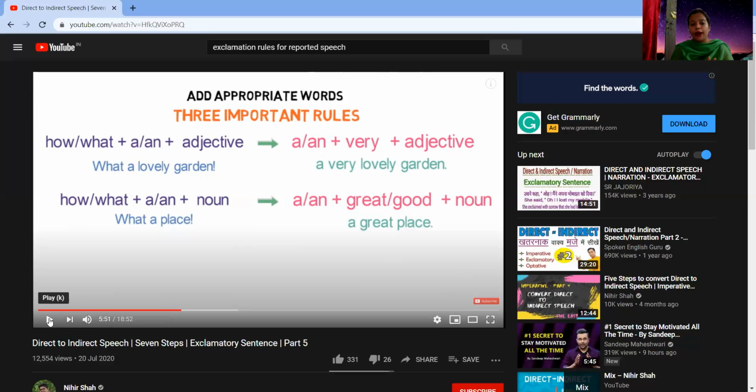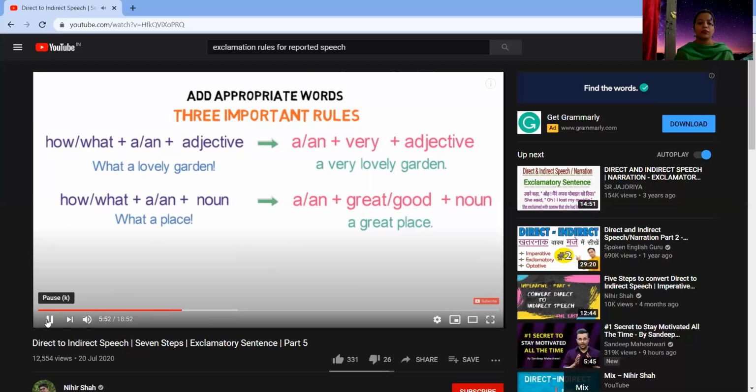So what will happen when I'm changing it into indirect speech? In the indirect speech, you will use the article first, and then either of the two words, great or good, followed by the noun which was there in the reported speech. Okay, so if it was what a place, then it would change into a great place or a good place. Now let's see the third rule.